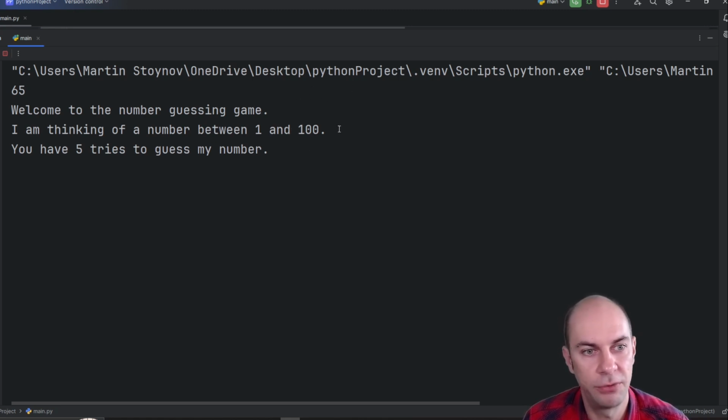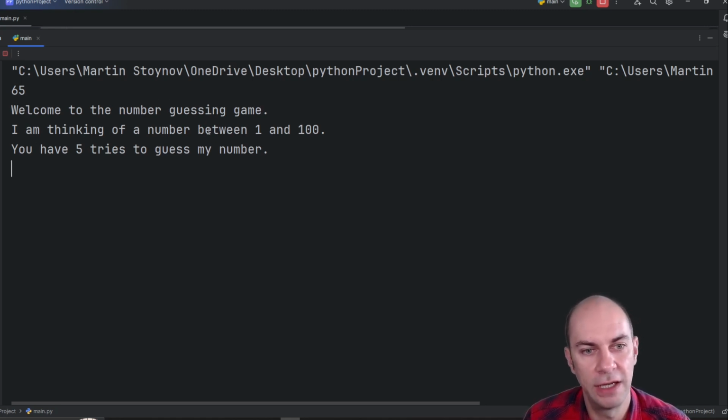So I've run the program here. You can see at the top it says 65. That's because ultimately I'll remove that number. But for now, I want to see what the computer wants me to guess. Obviously, I won't reveal that to the end user. This is purely for debugging purposes, so I can see that the computer is thinking of the number 65. So firstly, I want the computer to say, welcome to the number guessing game.